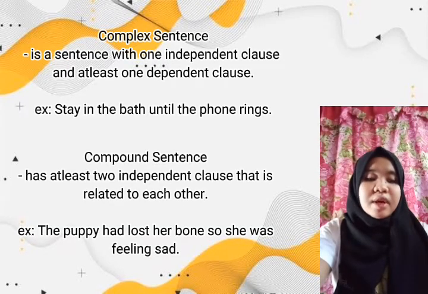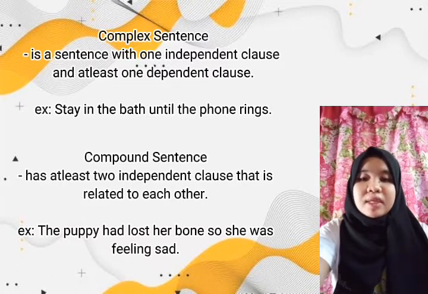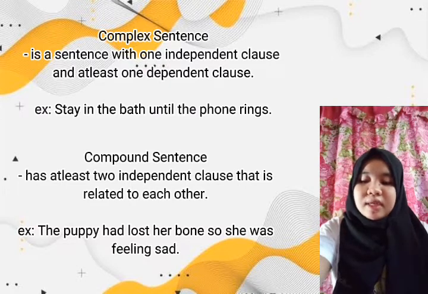Simple prepositions are often used to join the two clauses in complex sentences and compound sentences. A complex sentence is a sentence with one independent clause and at least one dependent clause. For example, stay in the bath until the phone rings. Our independent clause is stay in the bath, connected by the simple preposition until, and our dependent clause is the phone rings.